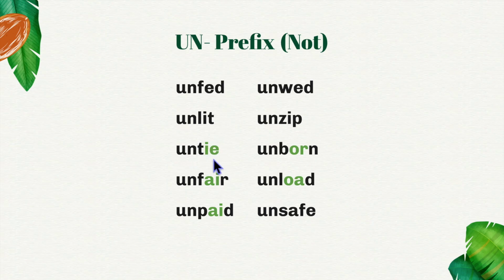So we have untie. AI says A. Unfair, unpaid. Unwed, unzip. OR says or. Unborn. OA says O. Unload, unsafe.